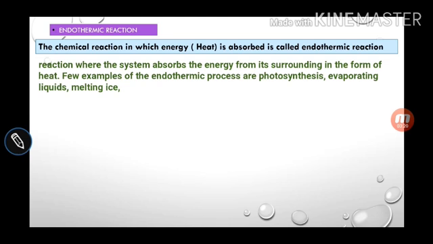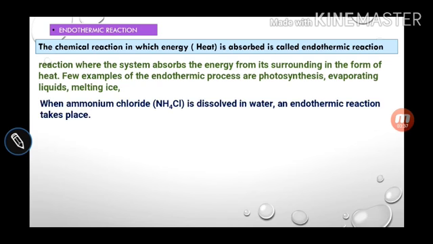Suppose melting of ice. When will it happen? When ice absorbs heat from the surroundings, then it will start melting. Absorbing heat means endothermic reaction. It is very clear. Another example: when ammonium chloride is dissolved in water, an endothermic reaction takes place, and you will see that the water gets cooled.